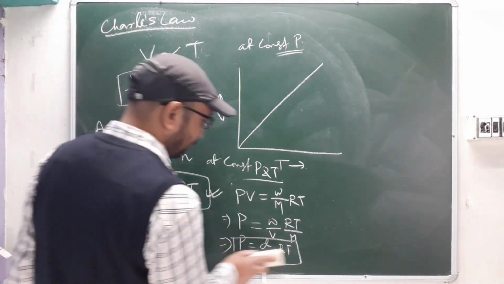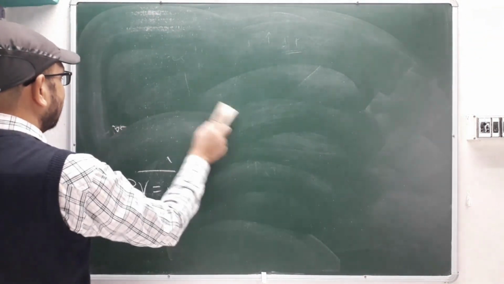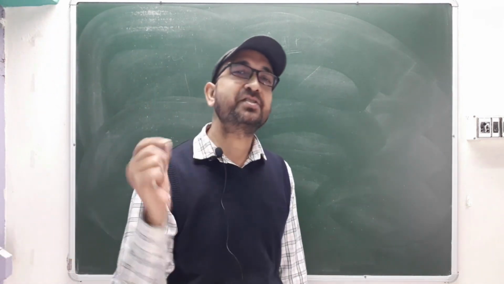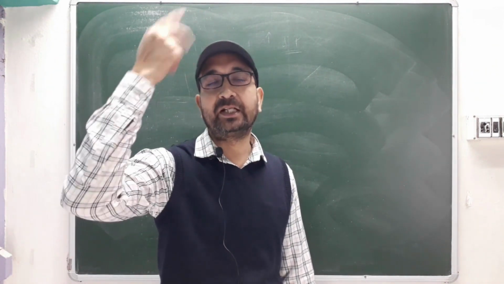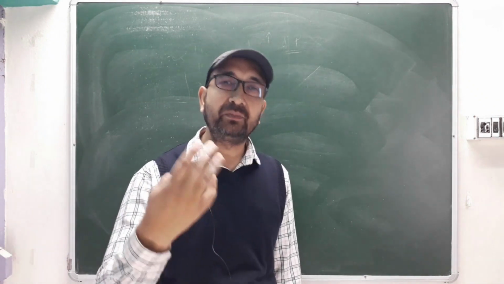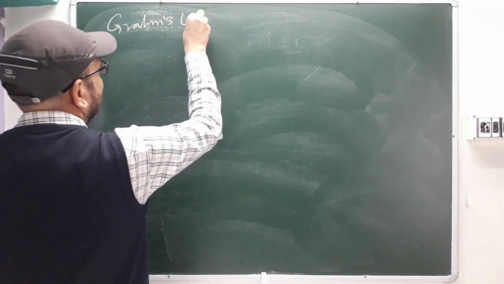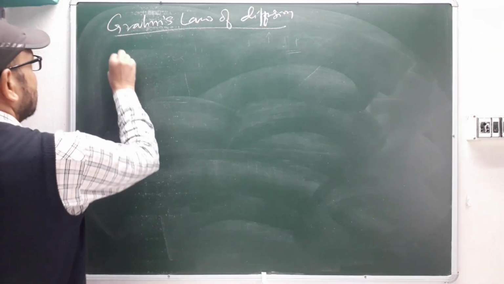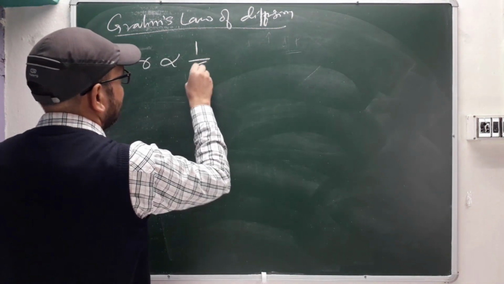Very important thing we'll see. It is very easy, but it is very important: Graham's law of diffusion. They have asked it many times. I think this time also I am looking at one question on Graham's law of diffusion. Whether they give nitrogen and oxygen, or the relation between hydrogen and oxygen, which one will move faster, that will be based on Graham's law of diffusion. Graham's law of diffusion of gas.